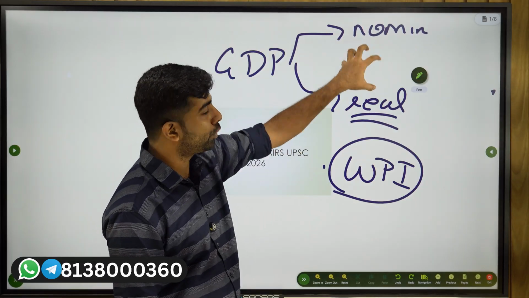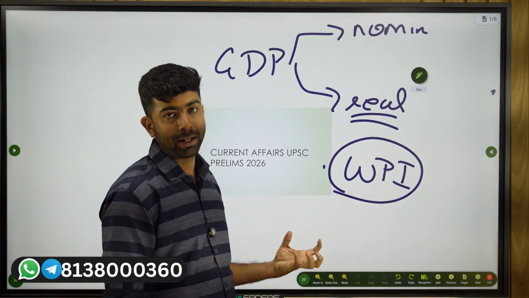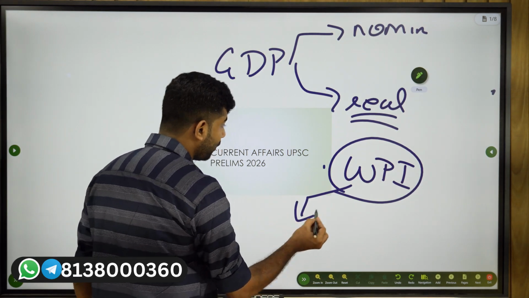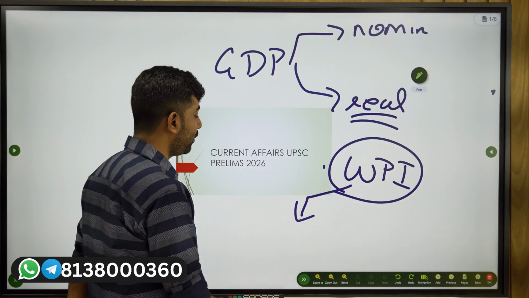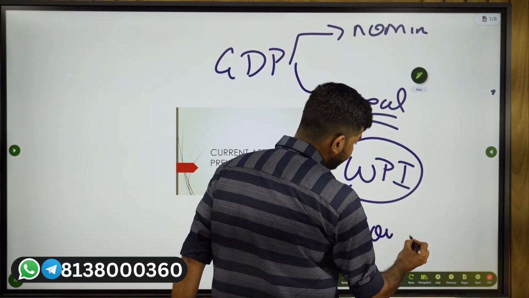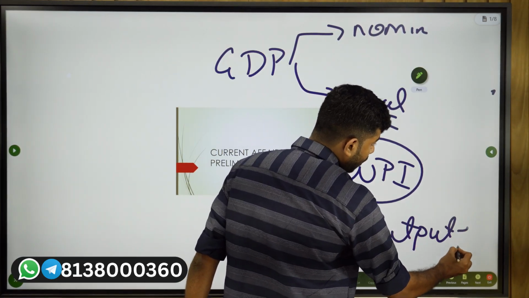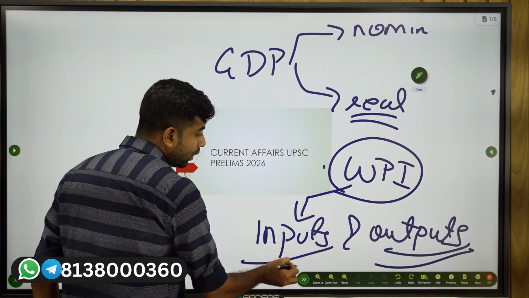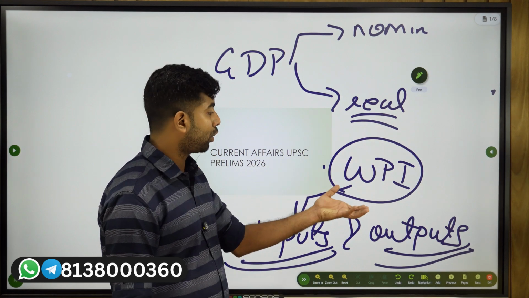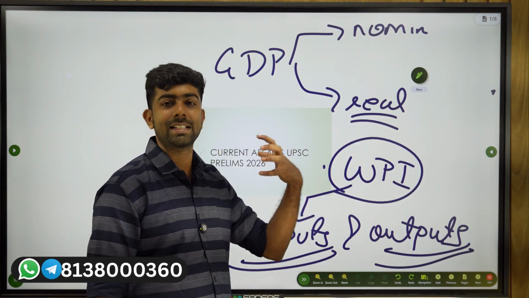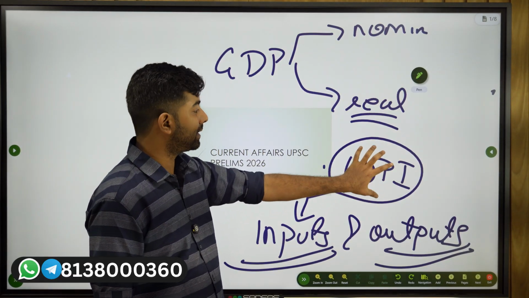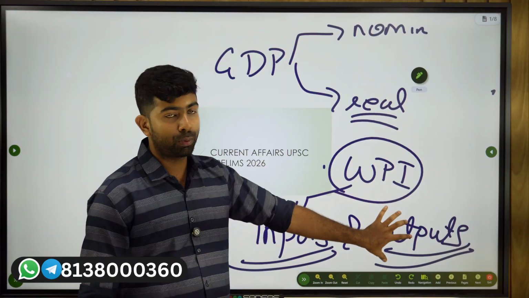So you use this value to deflate, you take away the impact of inflation, to get the real GDP value. But the same index, the same inflation, is applied to both inputs and outputs. Okay, so whenever you are calculating GDP, you are assuming that the cost of inputs and the cost of outputs are increasing at the same rate. The same wholesale price index value is being applied to inputs and outputs.